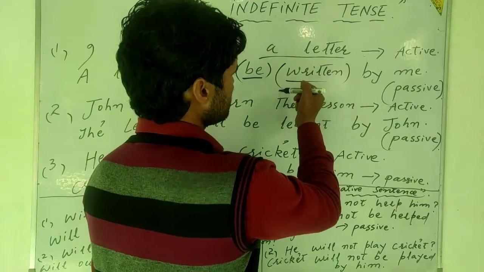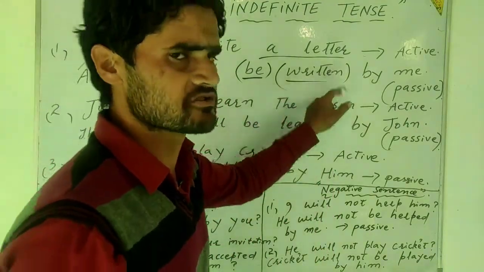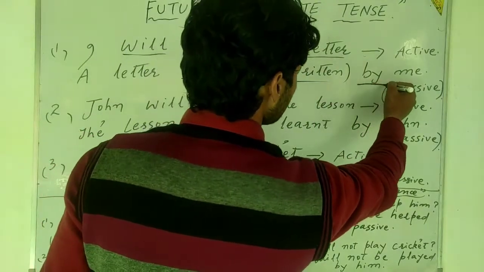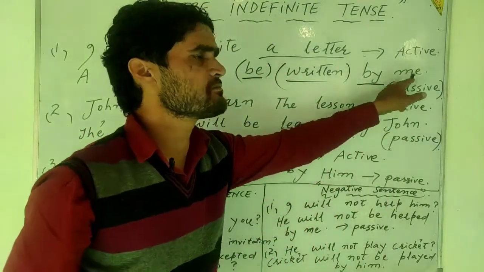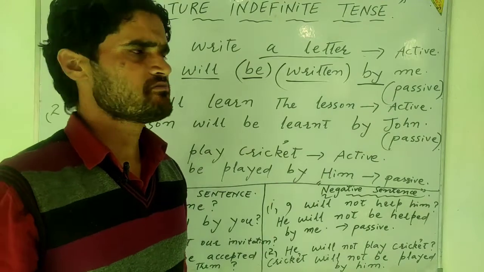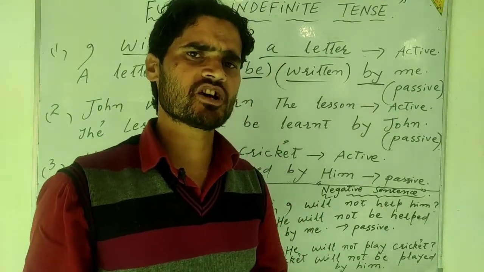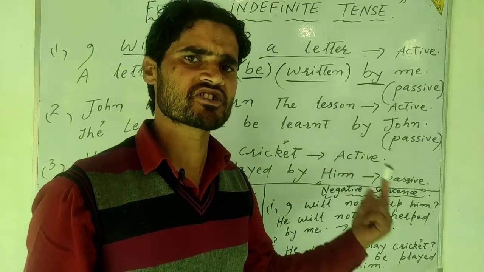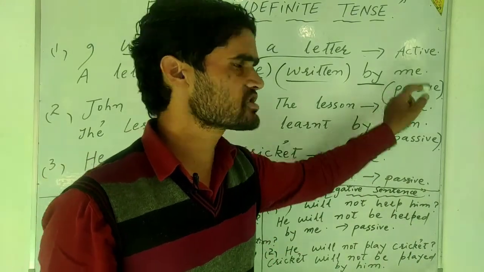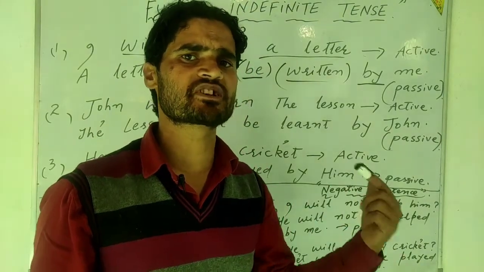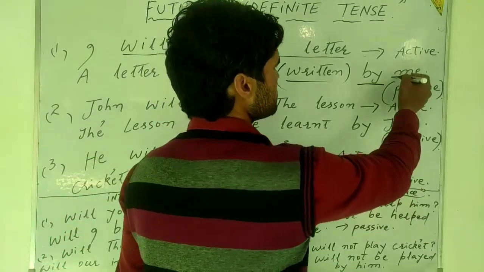That is why I have written here, written. A letter will be written. After that, by. However, after that, me, not I. Why? Because whenever you use any pronoun after a preposition, you have to use it in objective form, not subject form. That is why it will be me, not I.